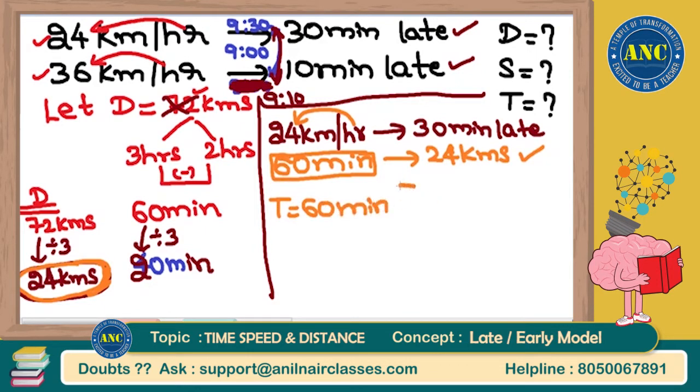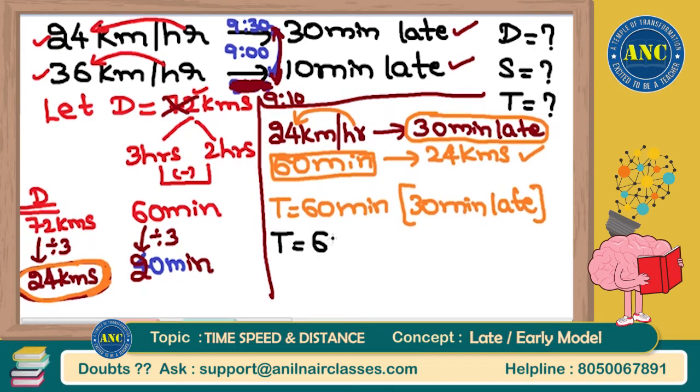Time is 60 minutes. But there is a condition imposed on time. Condition imposed is 30 minutes late. That means class is at 6 o'clock. You came to the class at 6:30. I told you that you are late by 30 minutes. That means if you want to reach exactly on time, which is nothing but 6 o'clock, you should have been 30 minutes before 6:30. That is nothing but 6:30 minus 30.